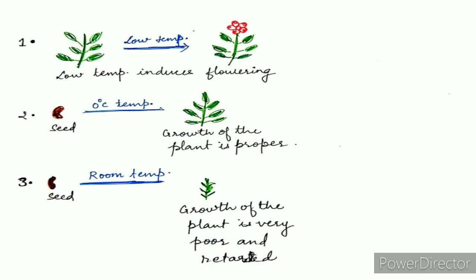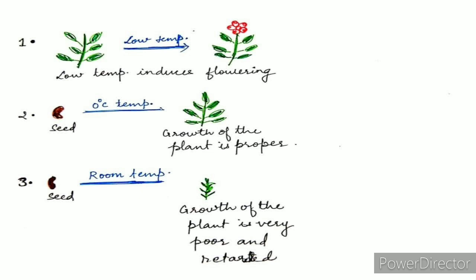As soon as the seed is treated with 0 degree Celsius temperature and it is germinated, the growth of the plant is proper. And in diagram number 3, the seed is treated with room temperature and it is germinated. After germination, the growth of the plant is very poor and retarded. So, from these diagrams, we can understand that it is the low temperature which induces the proper growth and flowering in the plant.